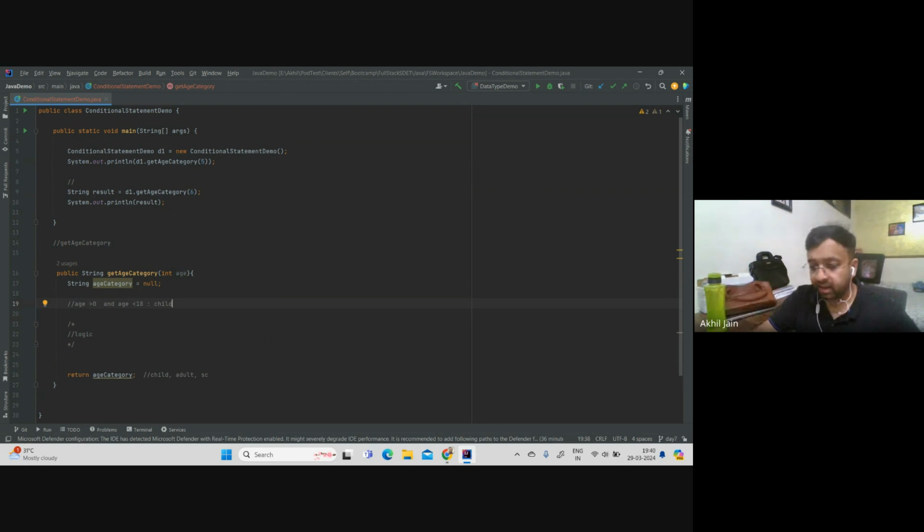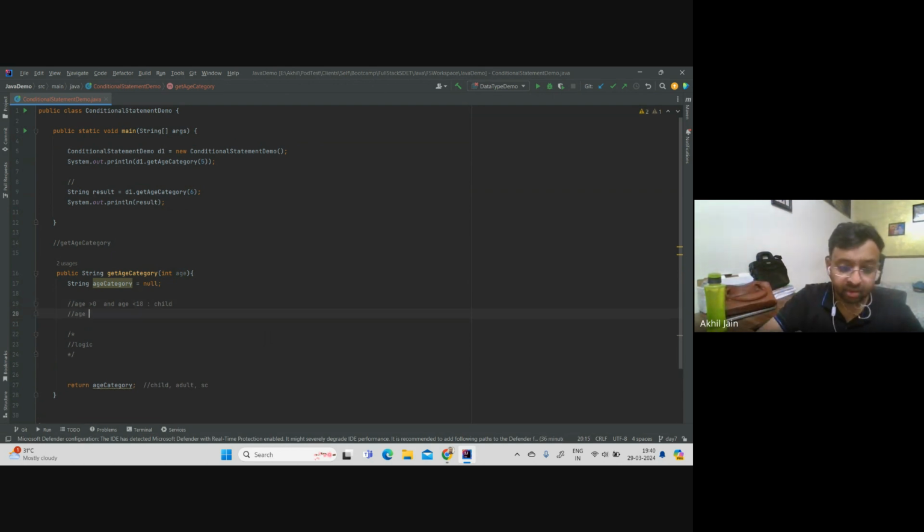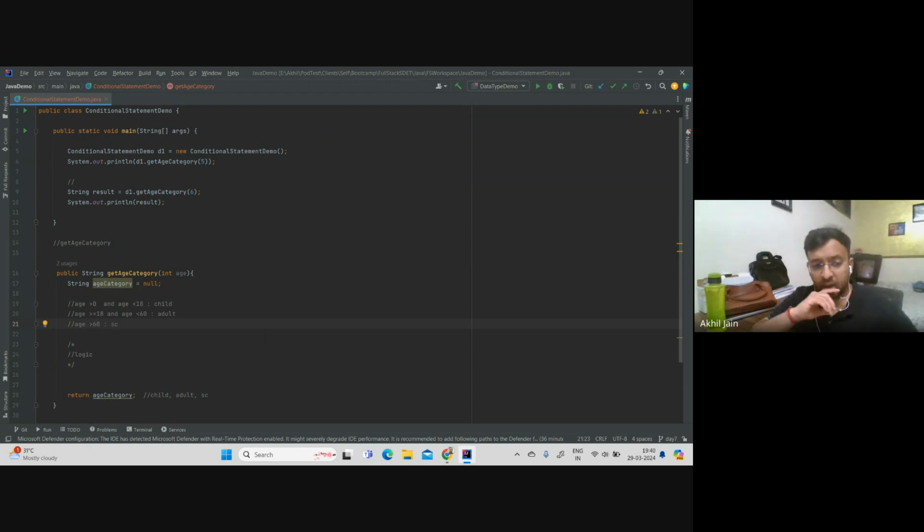What about the second category? If the age is greater than or equal to 18 and age is less than 60, then I have to say Adult. Now, the last part is that if age is greater than 60, I should be printing Senior Citizen, right? Now, how to write this logic?